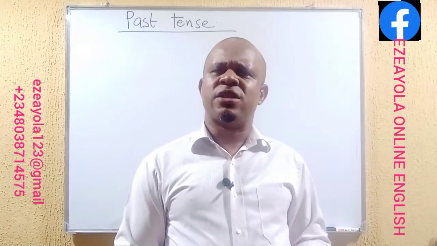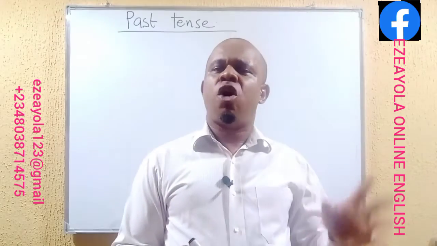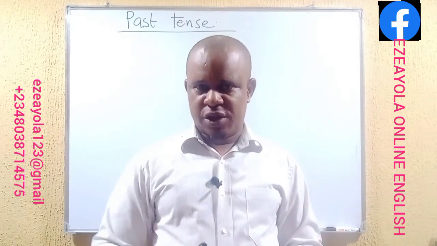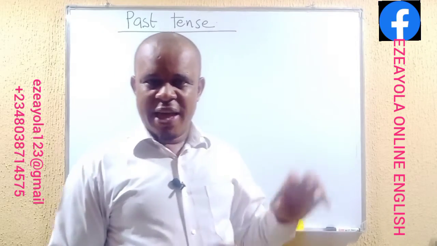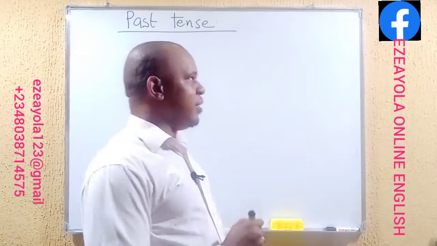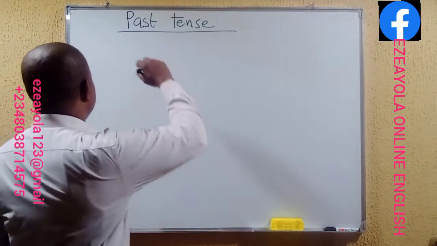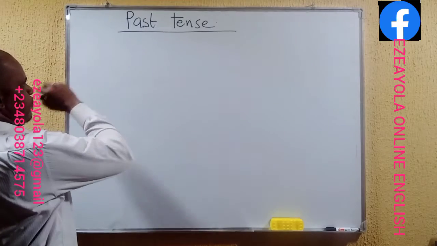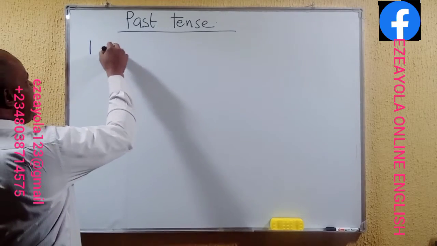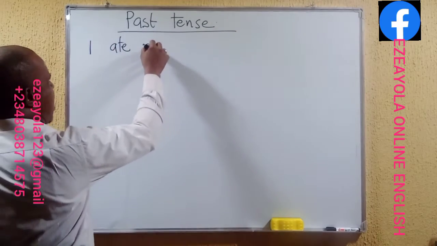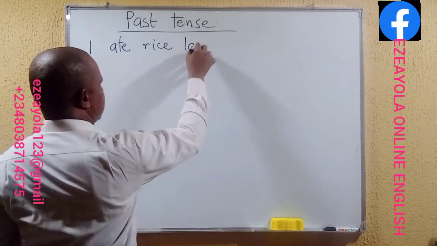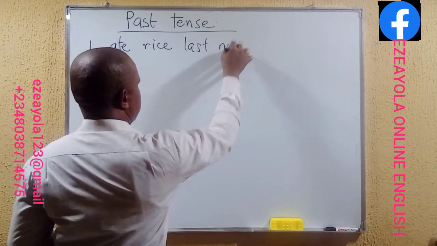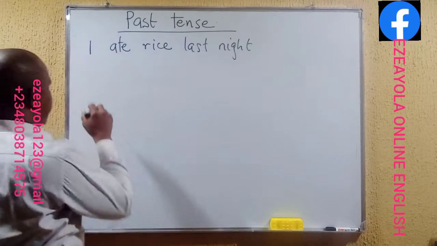Now, let's look at the board and obtain some expressions in the English language to exemplify what we mean by past tense. We could say, I ate rice last night. That's one.